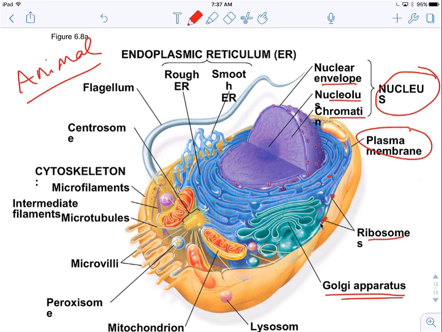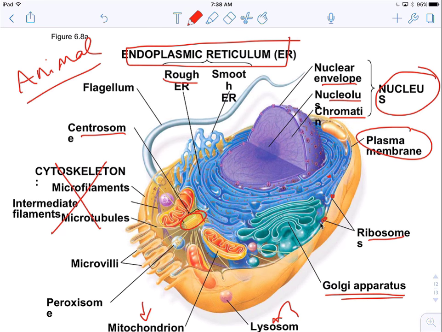We're going to go over all of these. Lysosome down here for getting rid of waste. Mitochondria, energy. We really don't worry about peroxisomes until later. We're not actually going to do anything on the cytoskeleton. Centrosome, this little guy here, to help us make microtubules, and then endoplasmic reticulum. There's both rough and smooth, and rough has ribosomes and smooth does not.